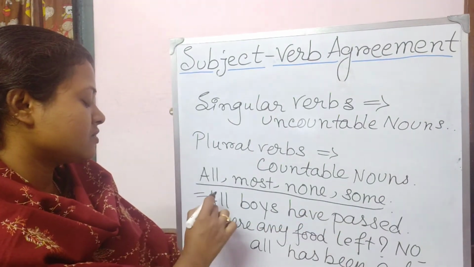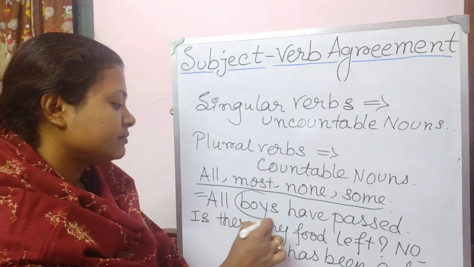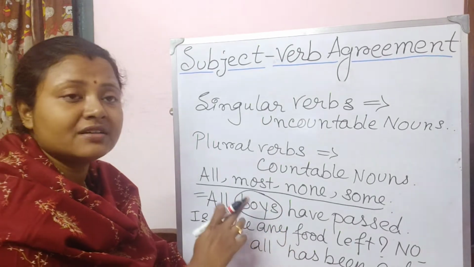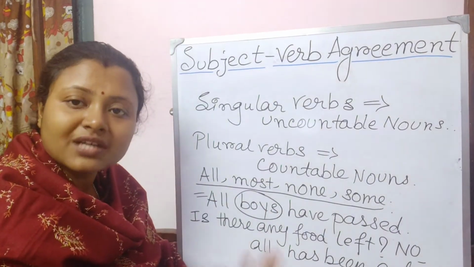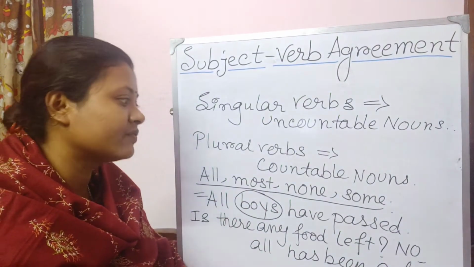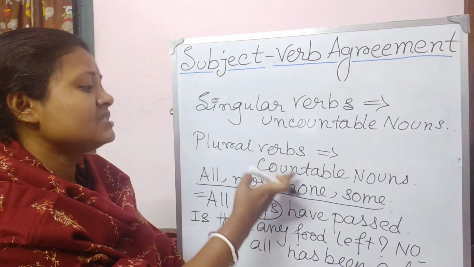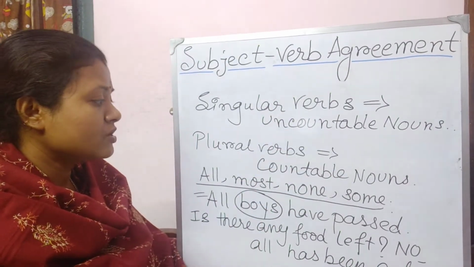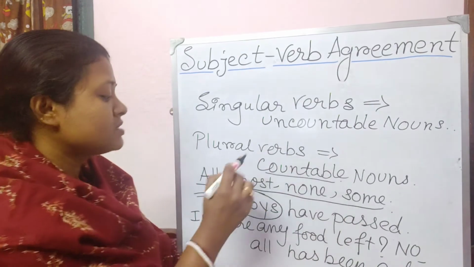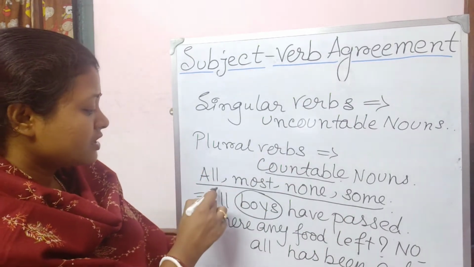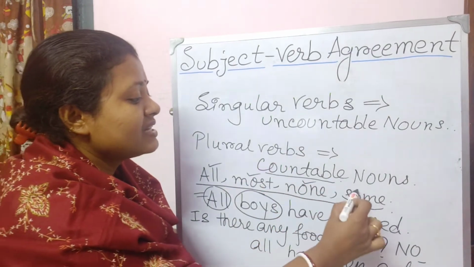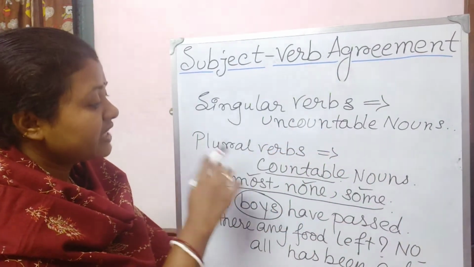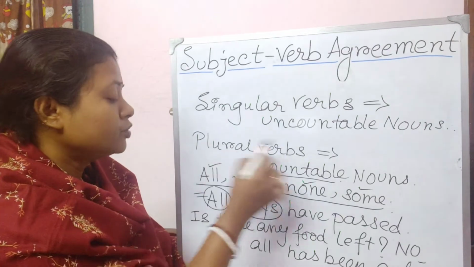Look at this sentence over here. All boys. The subject over here is boys. You can count the number of the boys, so that is why it is a countable noun. If these words are there, all, most, none, some, then countable nouns will take plural verbs.